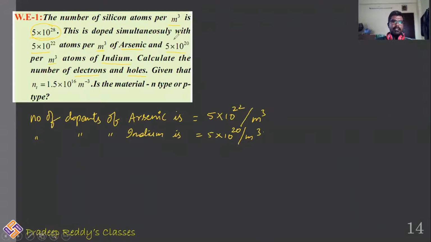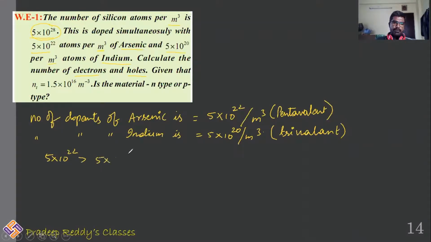We are doping with these two simultaneously, arsenic as well as indium. Remember, arsenic is pentavalent and indium is trivalent. Trivalent impurity is acceptor type. Pentavalent impurity is donor type. As the pentavalent impurity number is greater, clearly you can see that 5 into 10 power 22 is greater than 5 into 10 power 20.